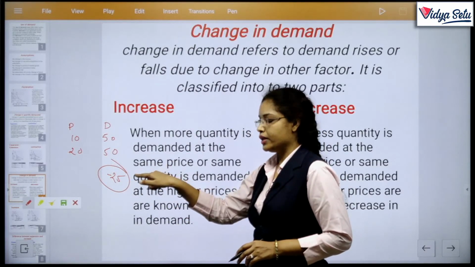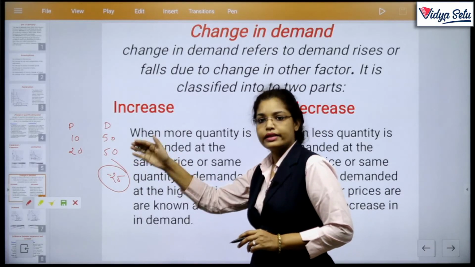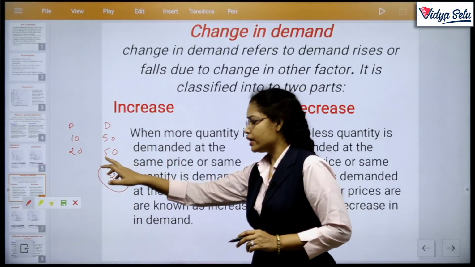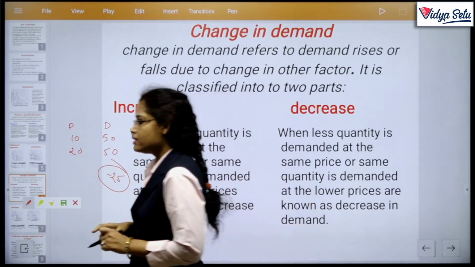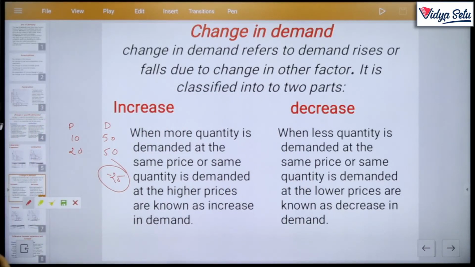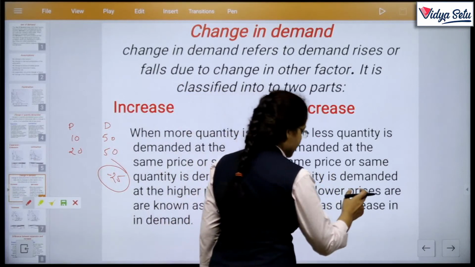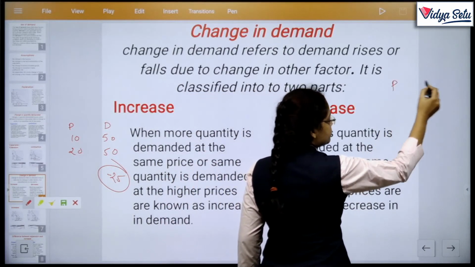कहीं ना कहीं ये 25 हमें decrease होनी चाहिए थी बट नहीं हुई. That means it is the possible reason. That means ये increase है. और the price may be taste, fashion, weather, taxes etcetera may be the reason. Clear? And the same concept is here. Same quantity is demanded at the lower prices. Same quantity again.